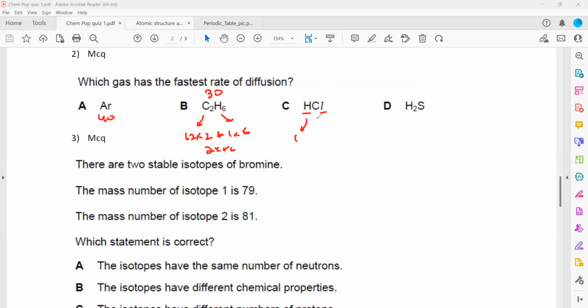HCl, hydrogen is 1 plus chlorine is 35.5 using a periodic table. So total will be 36.5. This was 40. And hydrogen sulfide, hydrogen is 1 multiplied by 2 plus sulfur is 32. So it will be 32 plus 2 makes 34. So which is the lightest? C2H6 is the lightest, so it will diffuse faster. So lighter gases diffuse faster than heavy gases.